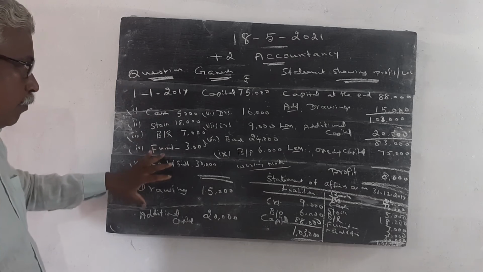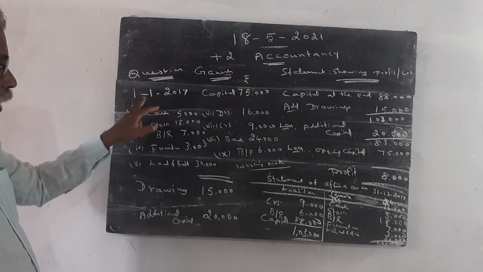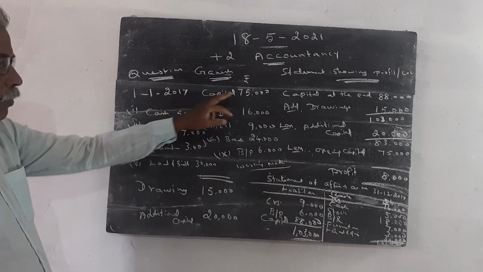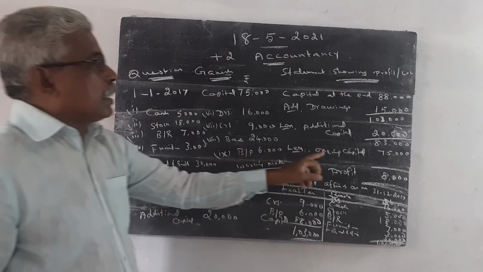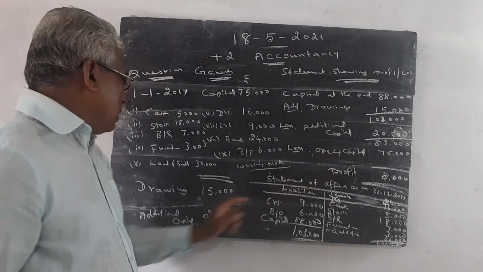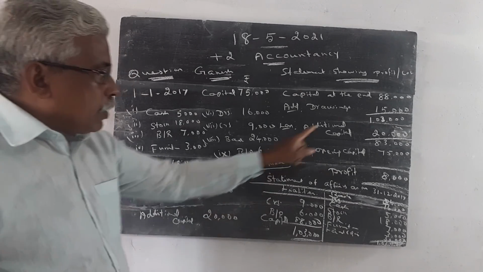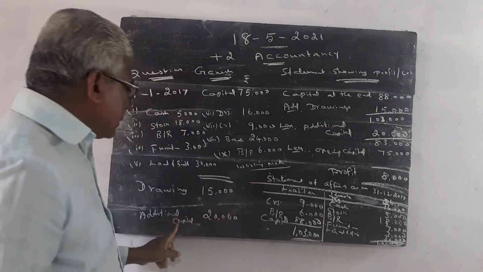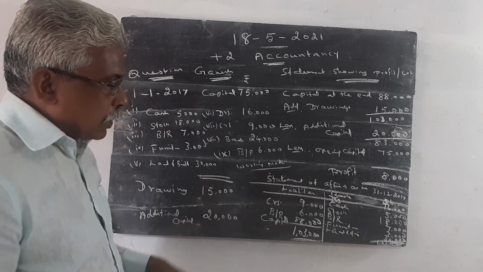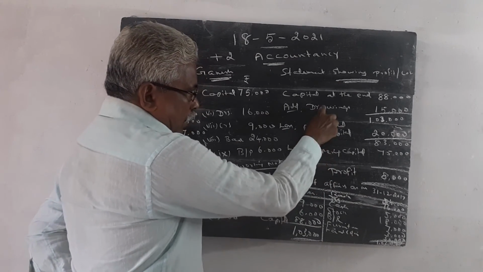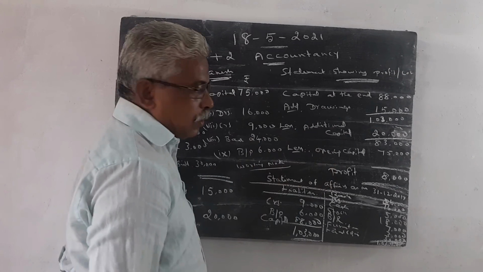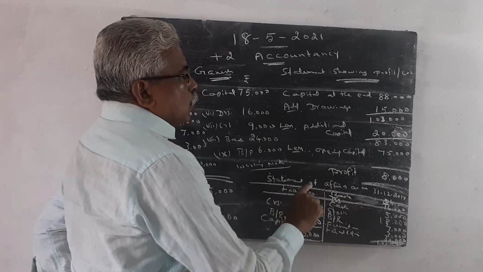Dear students, once again I want to explain. This is the question. Capital as on 1/1/2017 is given in the question, so this capital is considered as opening capital. Then drawing is also given in the question. Additional capital is also given. Opening capital, additional capital, drawing, three informations are given.